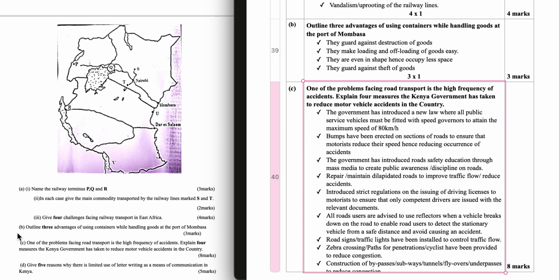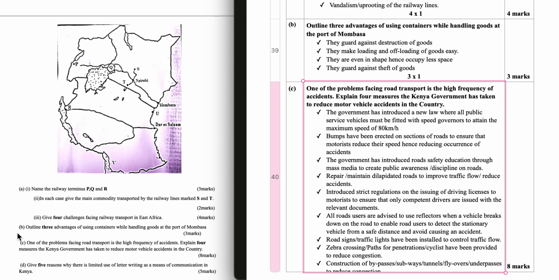Bumps have been erected on sections of the roads to ensure that motorists reduce their speed, hence reducing occurrence of accidents. The government has introduced road safety education through mass media to create public awareness on roads. Repairing dilapidated roads to reduce accidents.